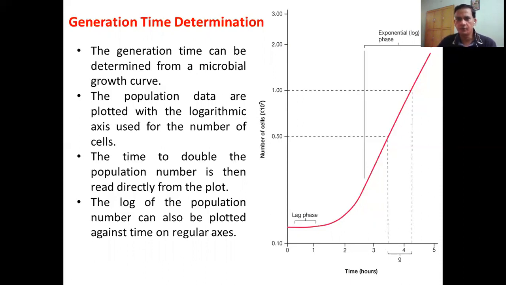So now we have 2 methods of calculation of generation time. Either we are given the initial and the final population, then we can calculate, or we just have the graph. So from both, we can calculate the generation time.